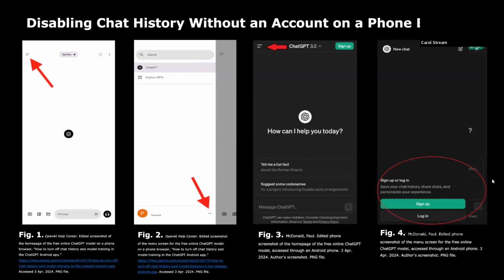What this means is that the only way to have access to ChatGPT data controls on a mobile device is to have an account with the official ChatGPT app or be a paying subscriber to one of the more advanced ChatGPT models.